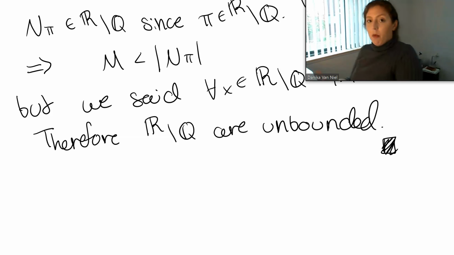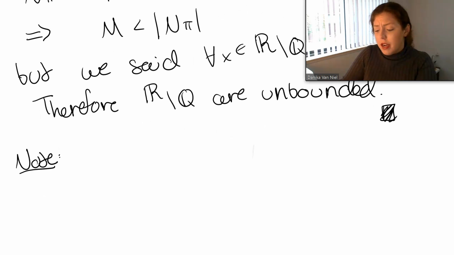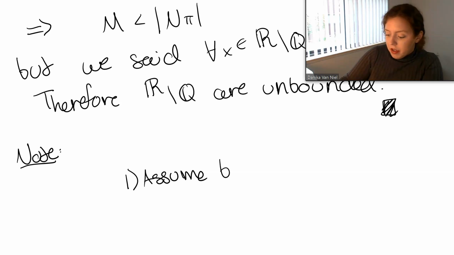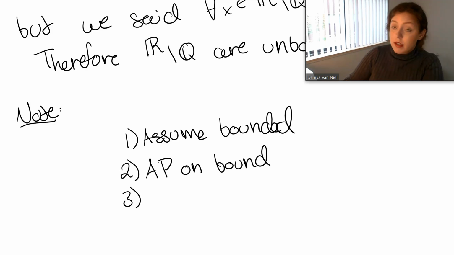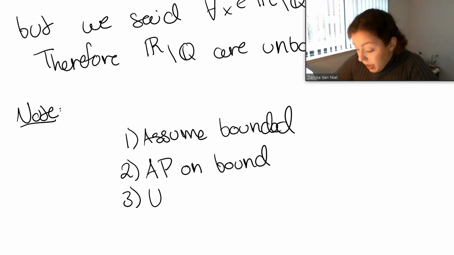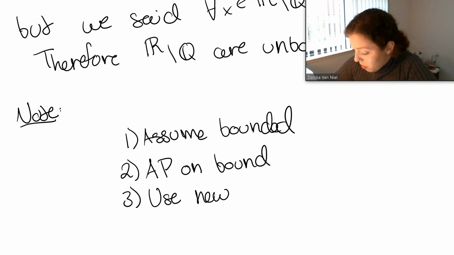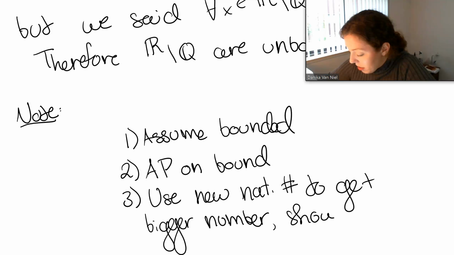Every single proof. So I know that we had a bunch of little different tricks that we used throughout, but the outline is kind of the same. So first we assume bounded. At least this is my way of doing it. This is not the only right way, but this is the strategy that I follow. So first I assume bounded. Second, I put an AP on the bound, or on something that includes the bound in it. Okay, so now comes the tricky part. Use the new natural number to get a bigger number. Show why that bigger number is in our set.